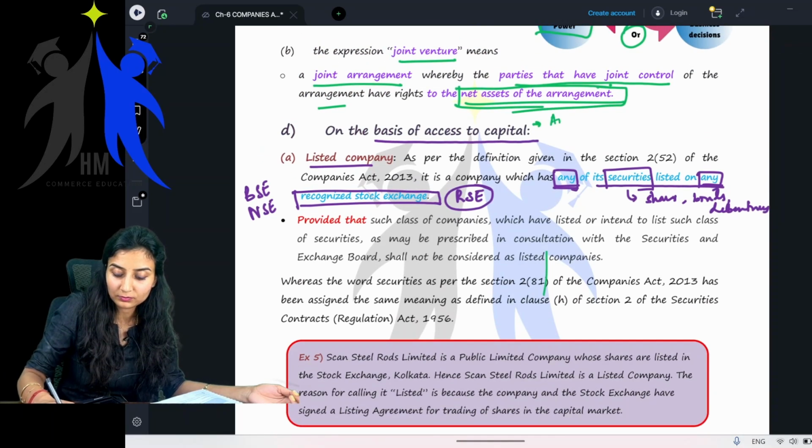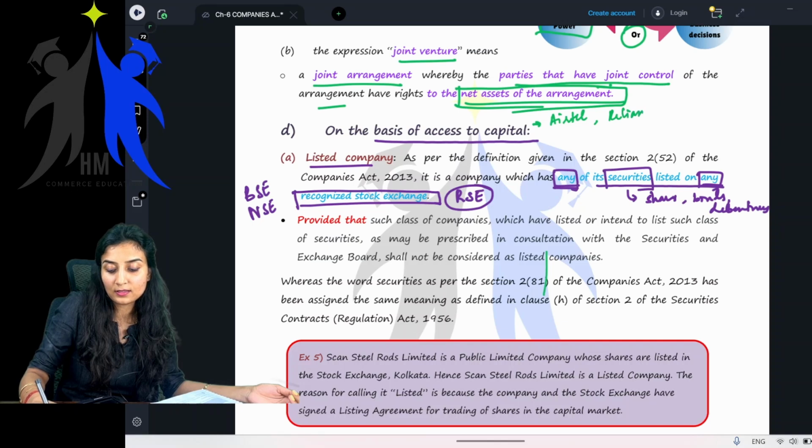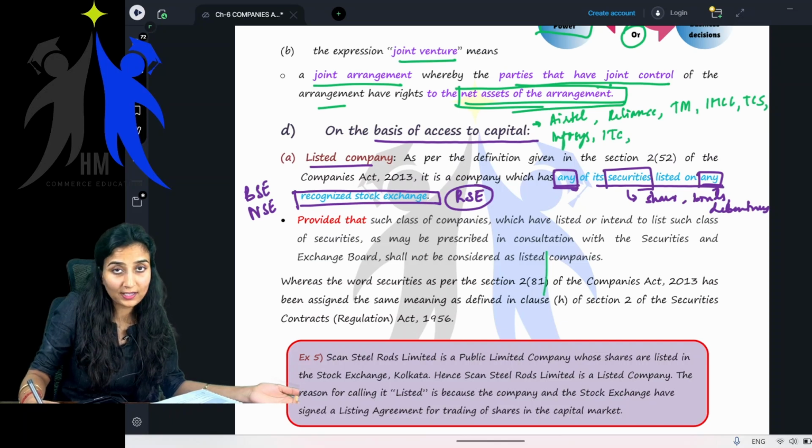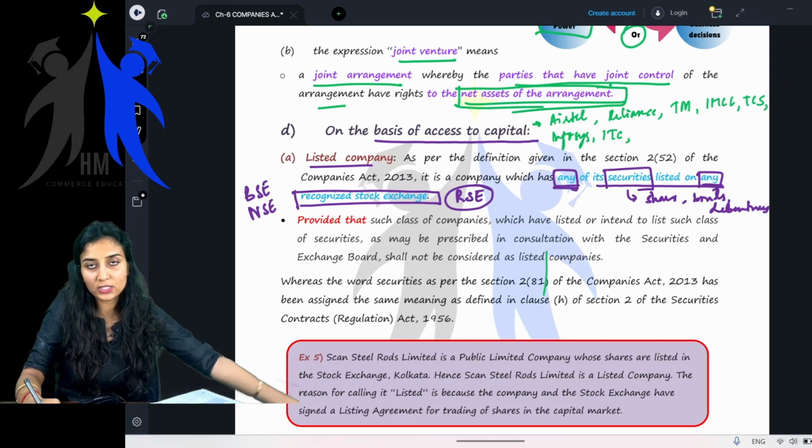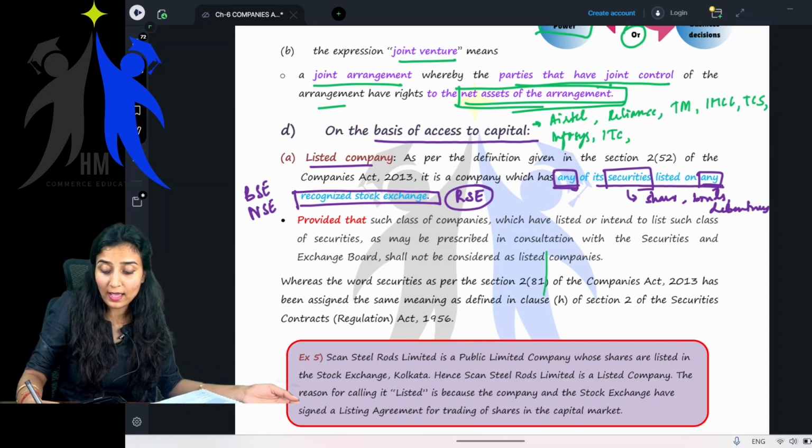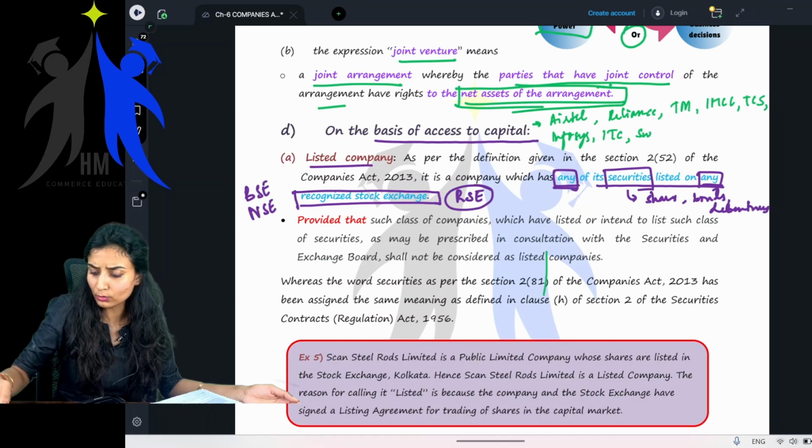Airtel, is it a listed company? Yes. Reliance, yes. Tata Motors, yes. Indian Hotels Company Limited, yes. Tata Consultancy Services, yes. Infosys, yes. ITC, yes. Hyundai just got itself listed. There was the IPO of Hyundai just a few weeks back, and Swiggy, I think the IPO is coming.